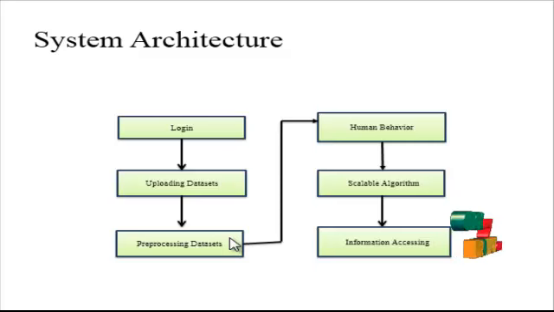So we are pre-processing the dataset for getting original information from the dataset. Then we are processing the human behavior which is given in the dataset. Then the human behavior is processed by the scalable algorithm.